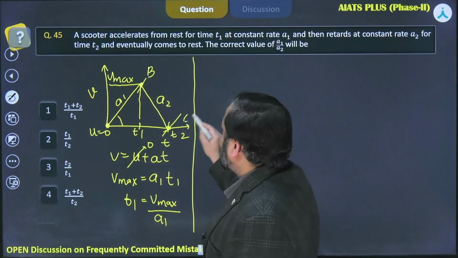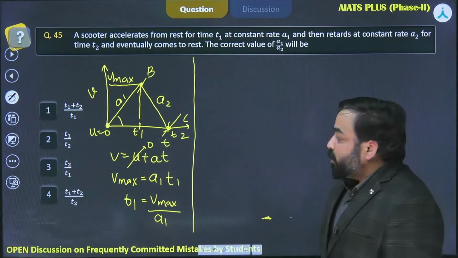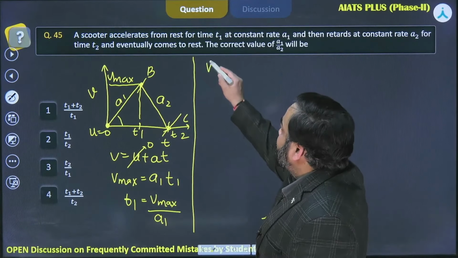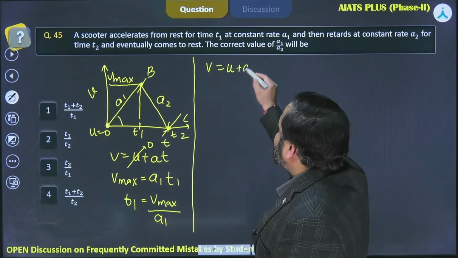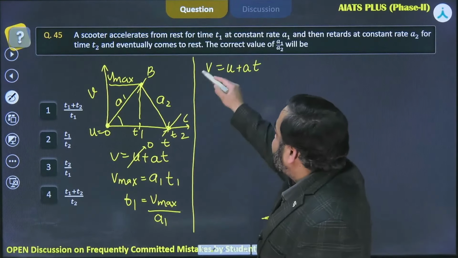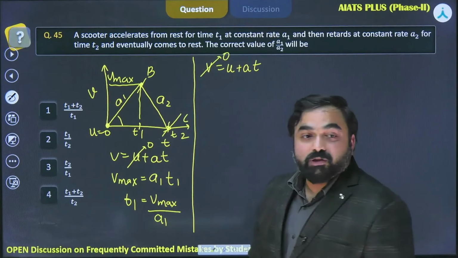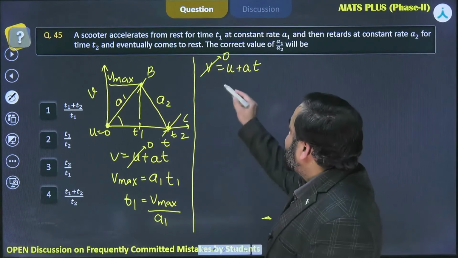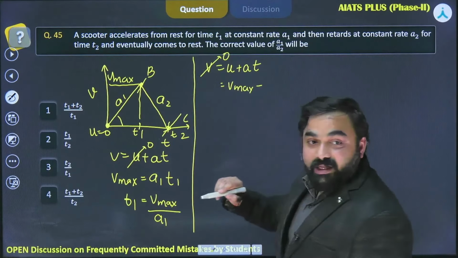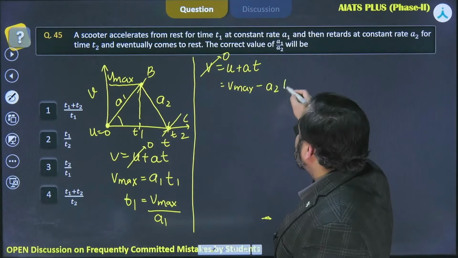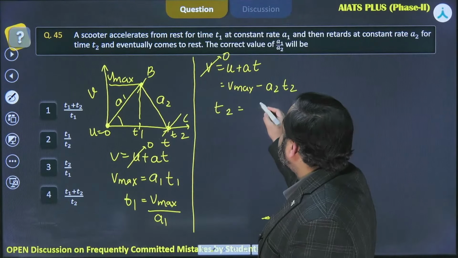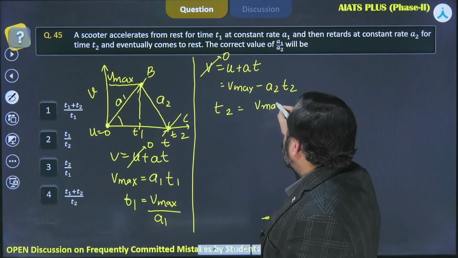In the same way, considering the BC part of this motion, I can again apply the first equation of motion, V is equal to U plus AT. Finally the scooter velocity is 0. Initially it was having Vmax as its velocity. This is deceleration, so this will be minus A2 into T2. So again T2 comes out to be Vmax over A2.